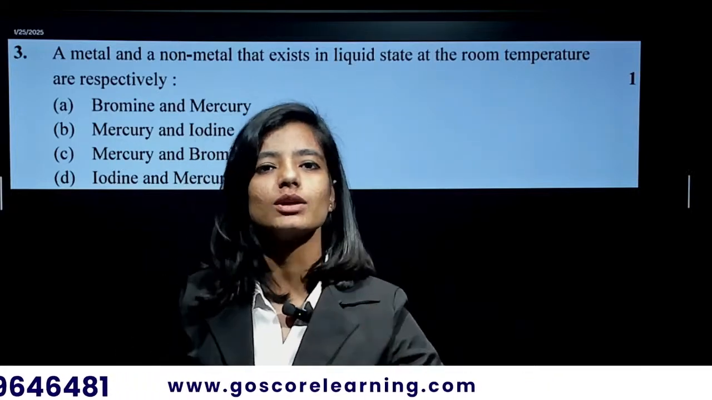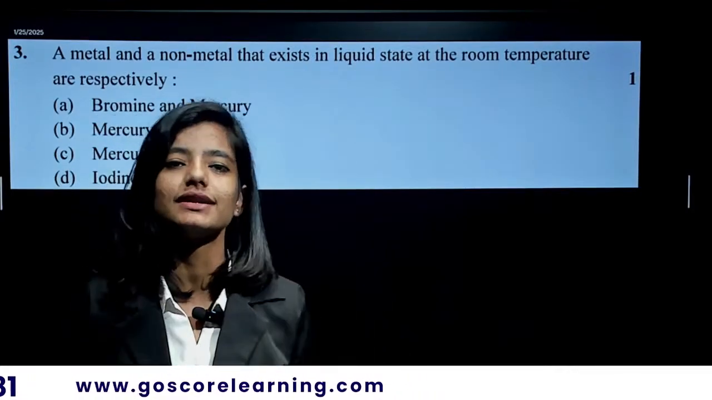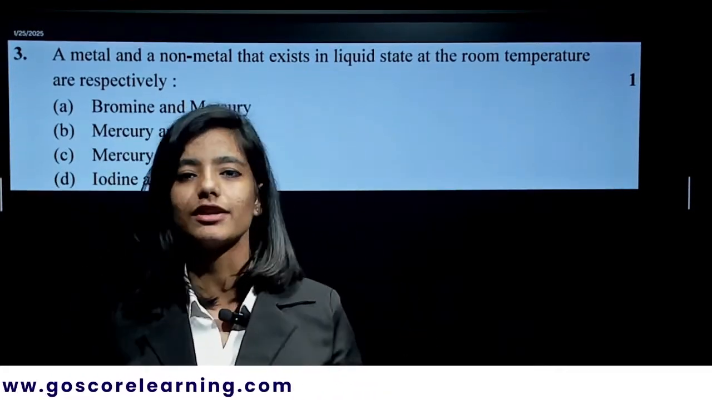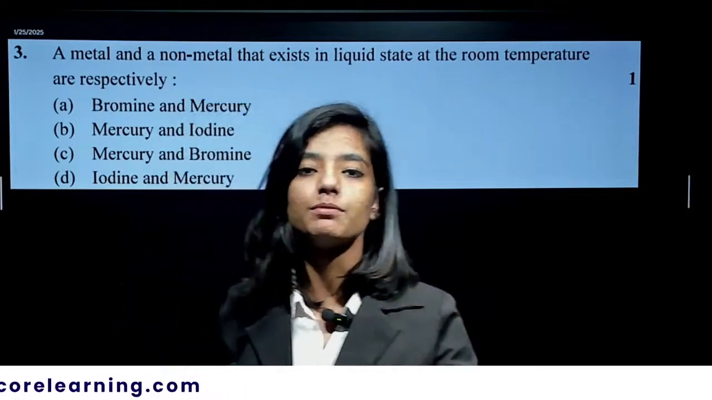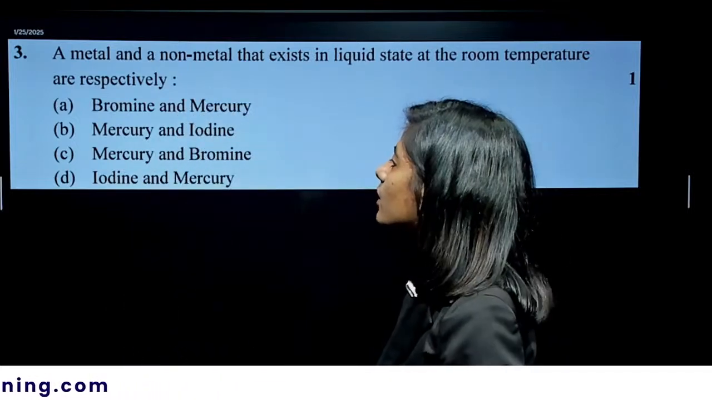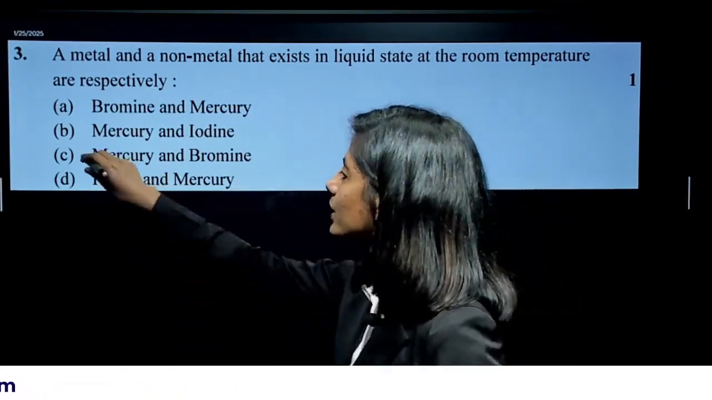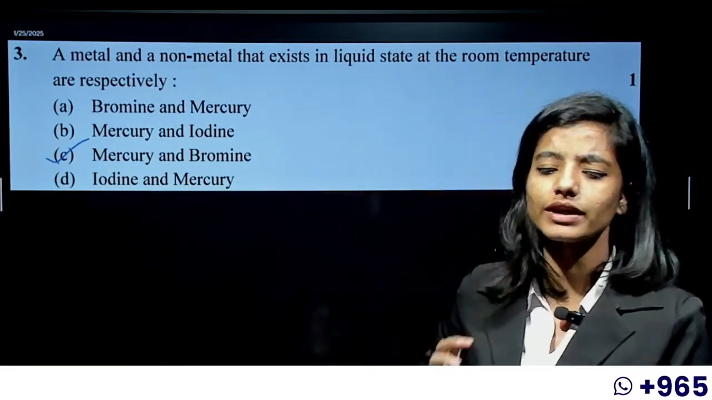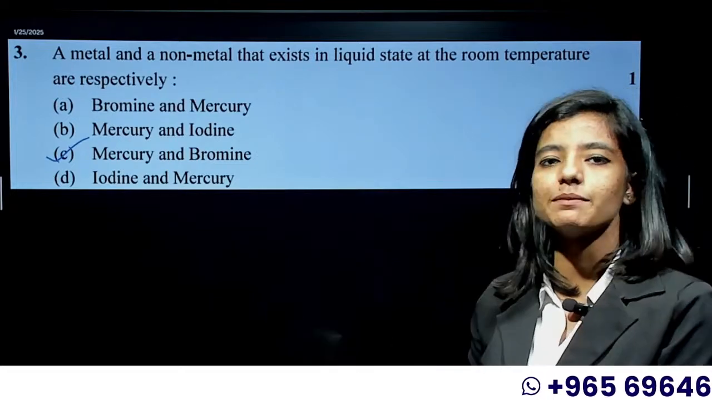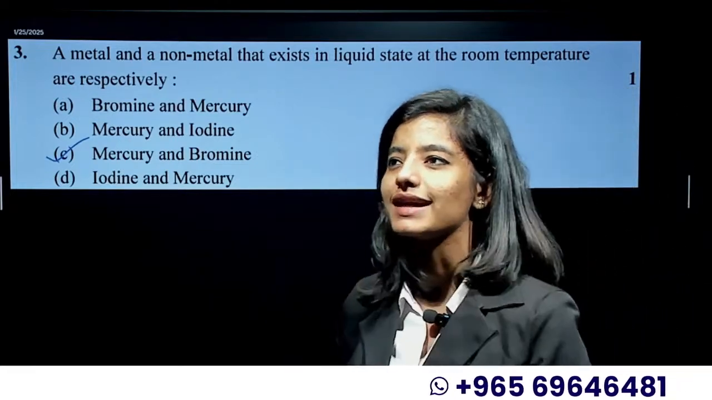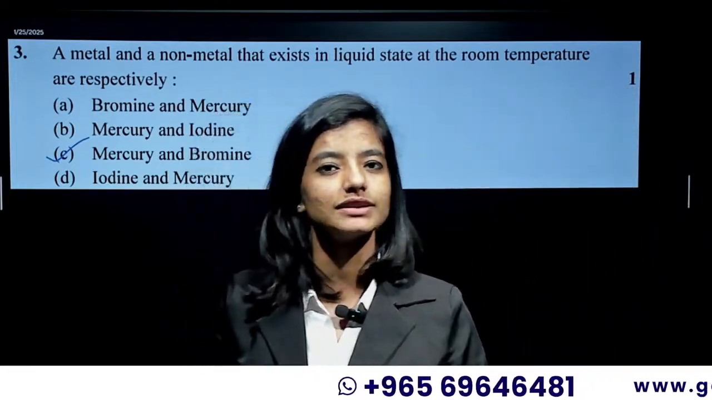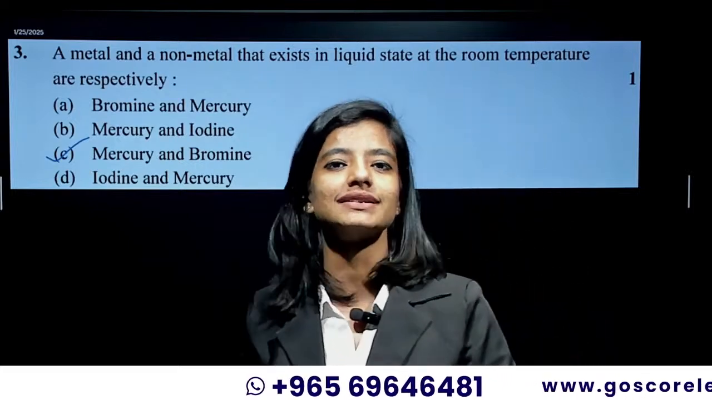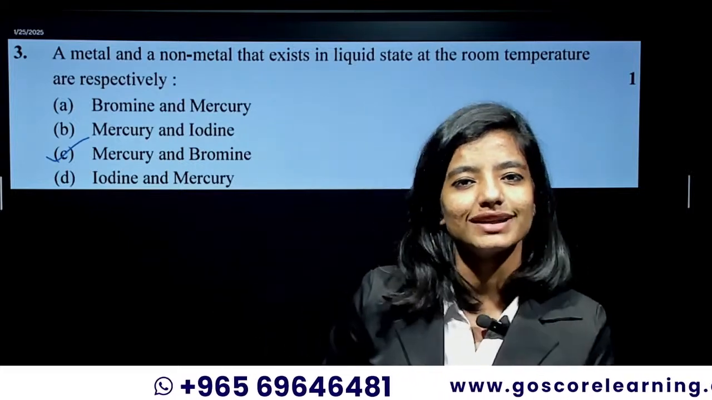And which is that only one non-metal which is present in the liquid state? We have only one at room temperature. That's the bromine. Mercury and bromine is the right answer. Mercury and bromine, that is your option C. These are some exceptional cases in chemistry. The examiners will always be interested to ask the exceptional cases. So make sure that you learn all the exceptional cases.